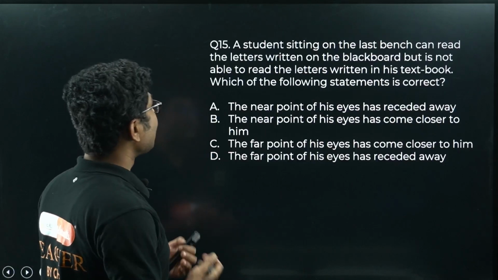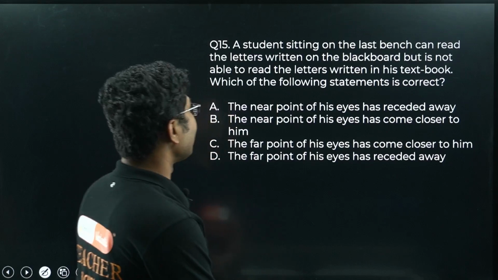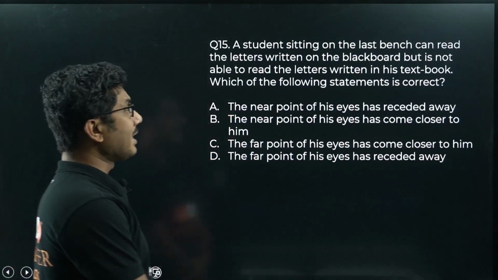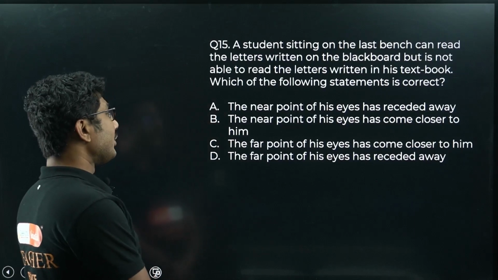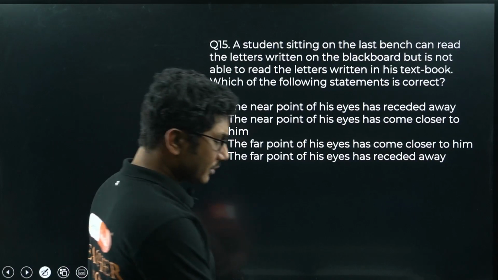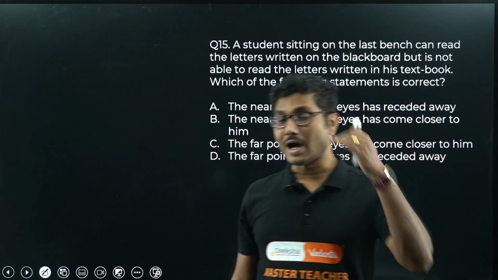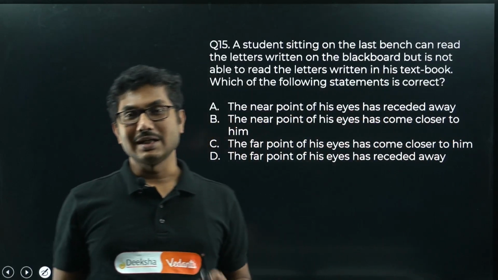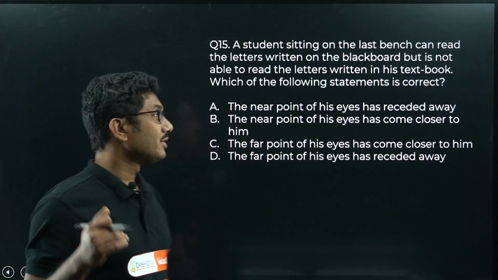Now next question. A student sitting on the last bench can read the letters written on the blackboard, but is not able to read the letters written in his textbook. Which of the following statements is correct? So the student is able to read the blackboard, that is he can see the far objects but he cannot see the near objects, so it is called farsightedness or hypermetropia.